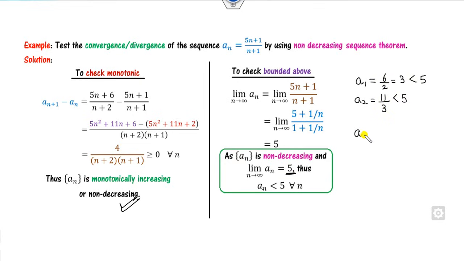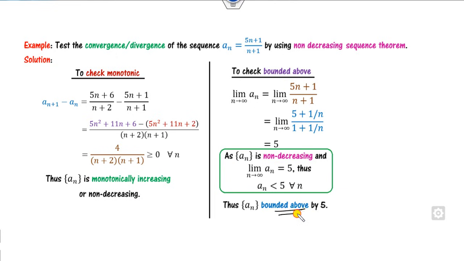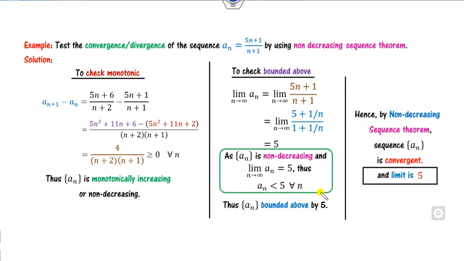You may take any of the numbers, say 101. What is a101? It's 506 divided by 102, which is again less than 5, and so on. So each number is less than 5. So hence the sequence is bounded above by 5. So we can say the sequence is convergent and the limit is this answer.